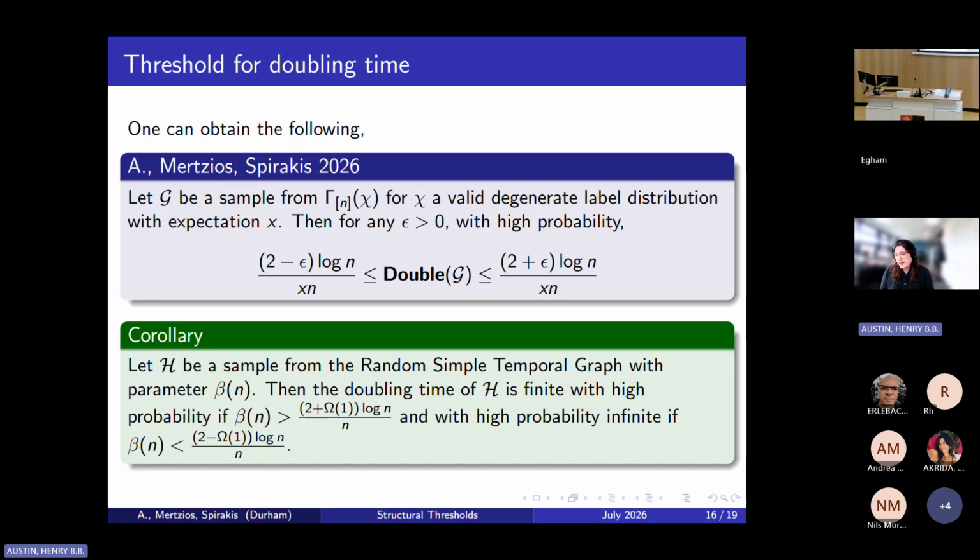And this is interesting in that this corresponds to a known threshold of the random simple temporal graph. If I remember correctly, this is the same threshold that exists for the temporal sources or temporal sinks to exist. And this falls in between all-to-all connectivity and point-to-point connectivity, which is kind of fun.